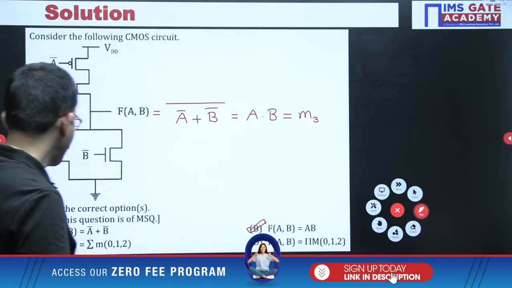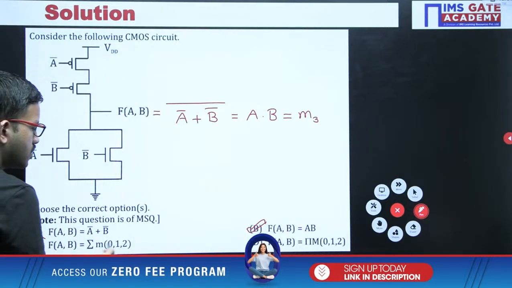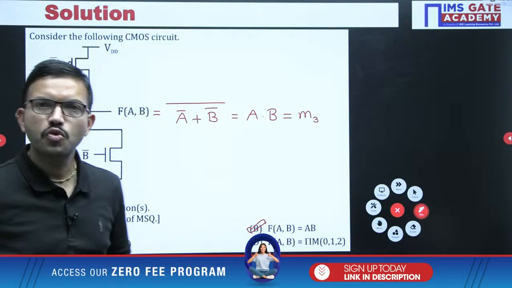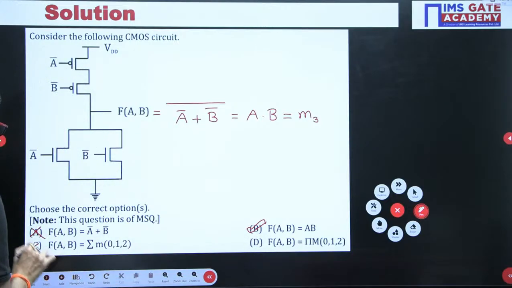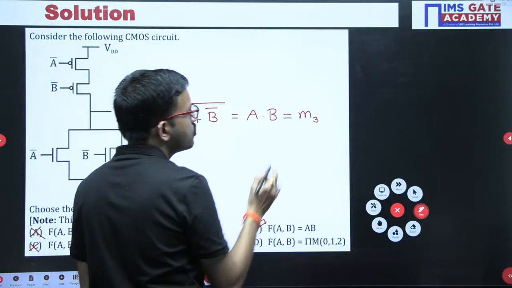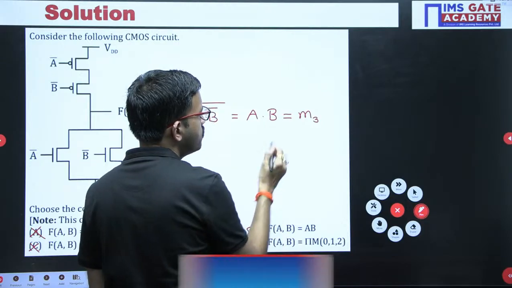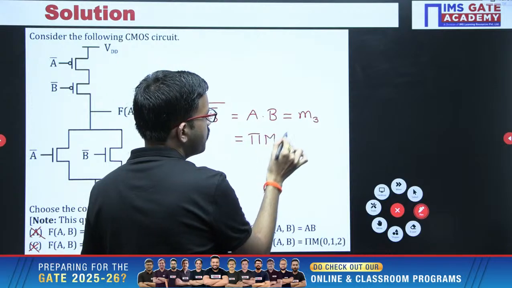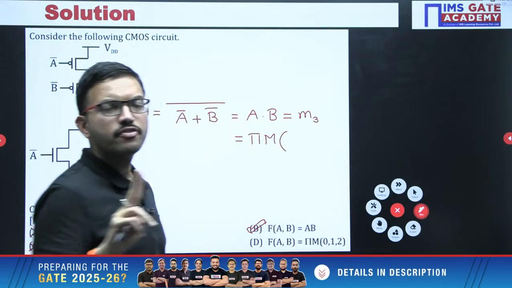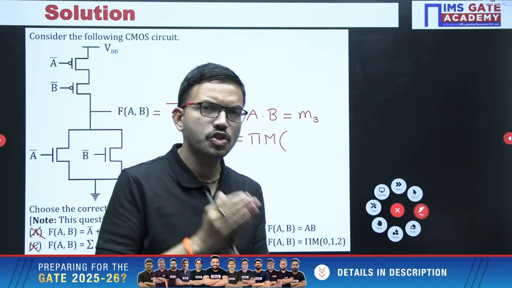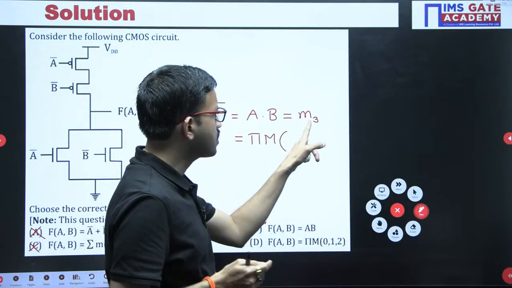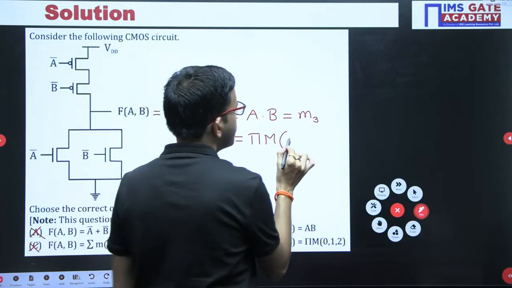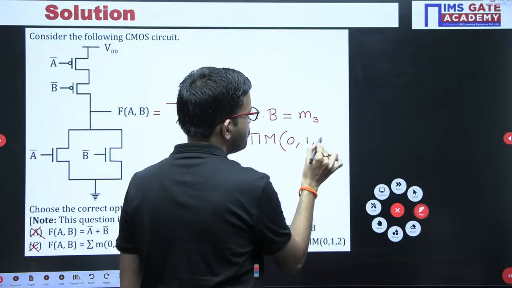So here you would need 3 min terms, but actually you are getting only 1 min term. That means you can eliminate this choice. When you are getting only 1 min term, with the help of 2 bits, you can write this function as pi capital M. With 2 bits, the decimal equivalent range is 0 to 3. In that range, for combination 3, you are getting 1. That means the remaining 3 cases, 0, 1, 2, you are getting 0.